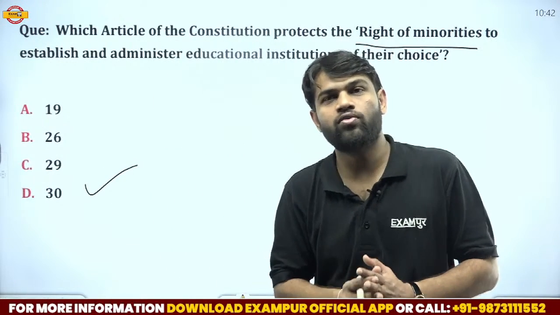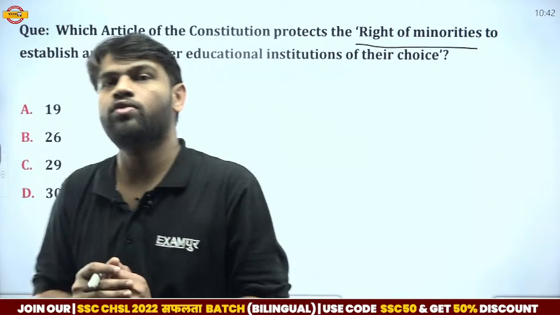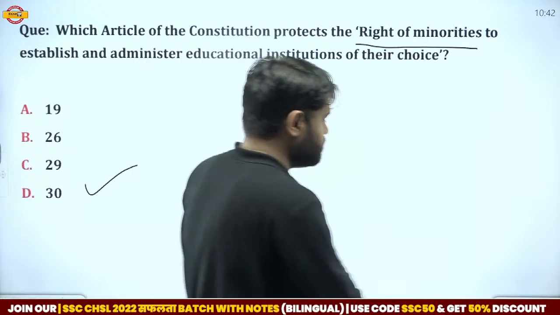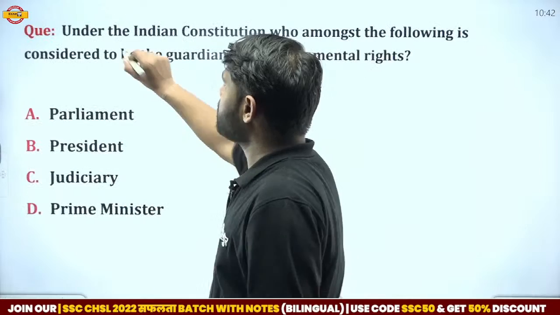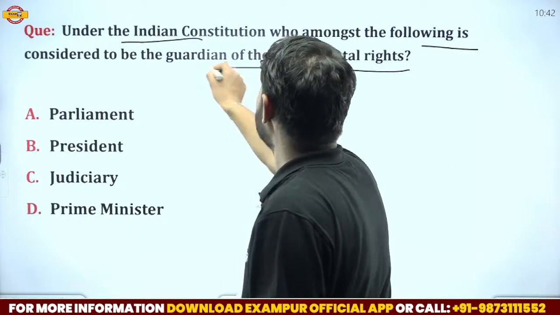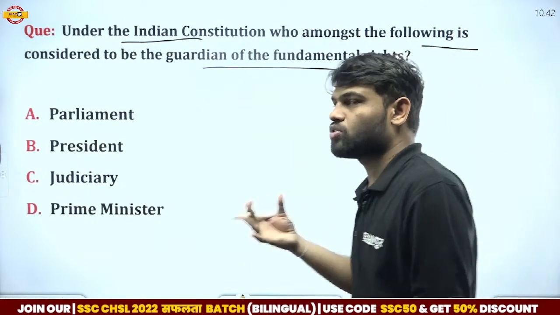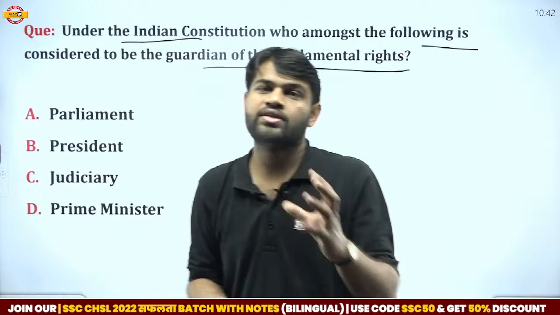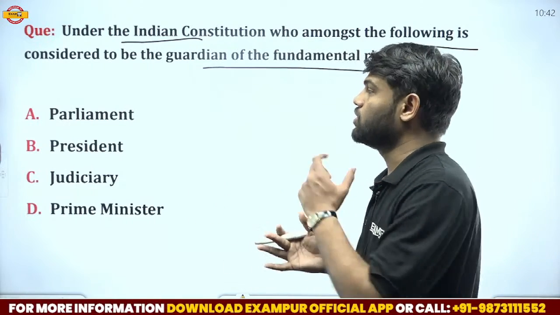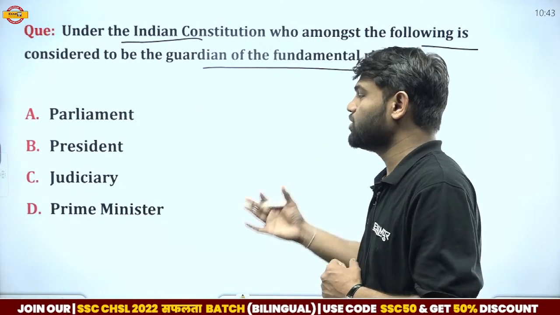What is mentioned in Article 29? According to Article 29, the interests of minorities are protected. Now move on to another question. Under the Indian Constitution, who among the following is considered to be the guardian of fundamental rights? Which organization or authority is responsible as the guardian of fundamental rights? Parliament, President, Judiciary and Prime Minister.